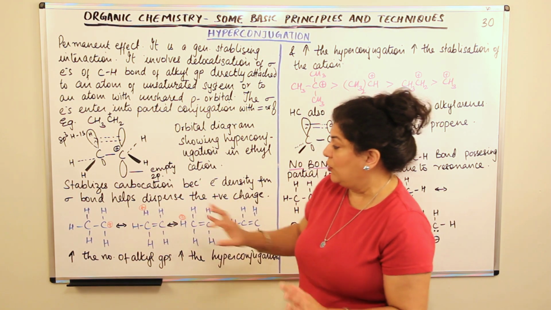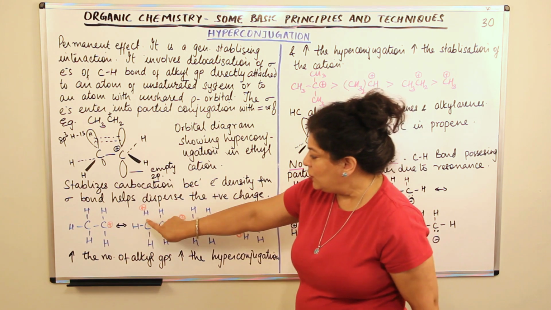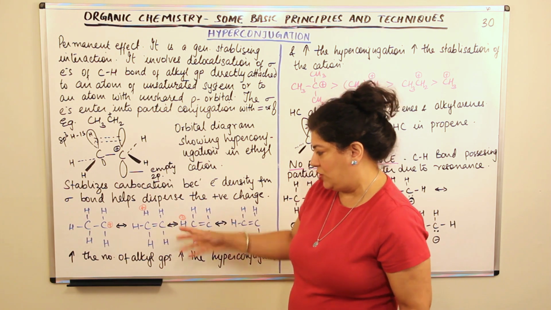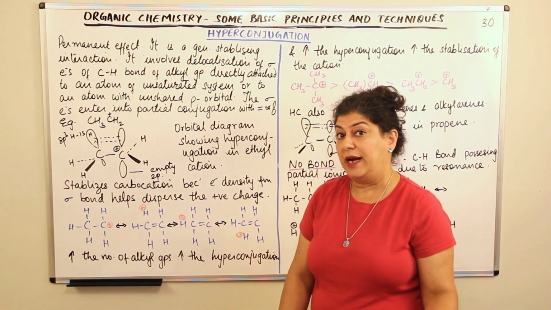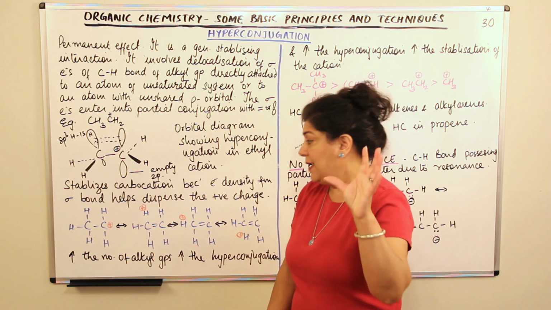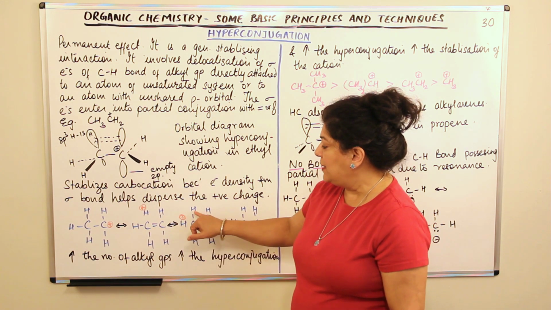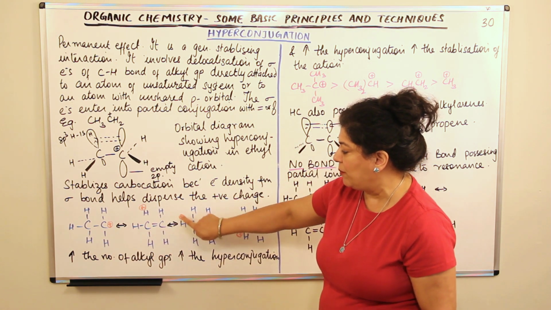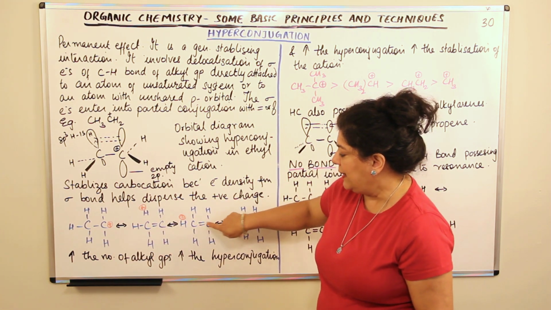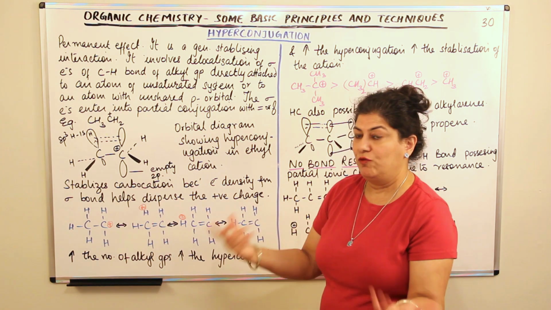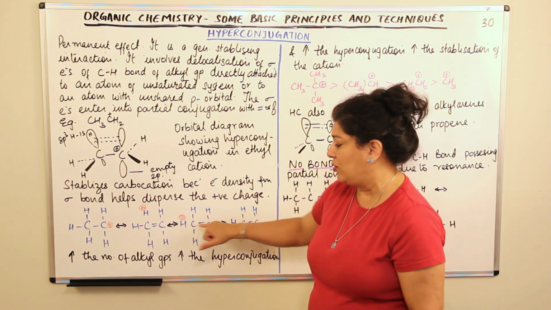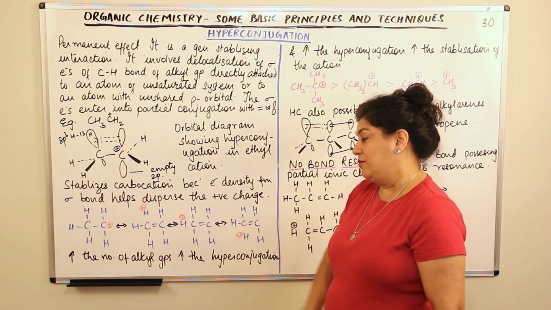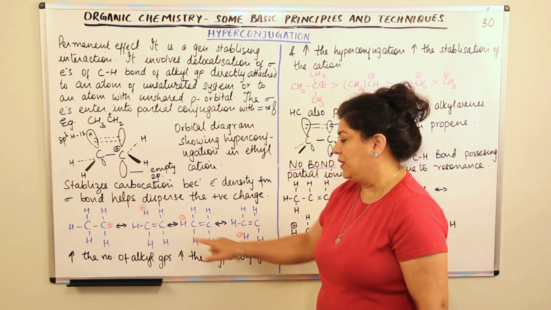So here, take a look. How is the charge dispersing? When this hydrogen hyperconjugated, the carbon lost its positive charge, and the positive charge came on the hydrogen, which now no longer has a bond. Let us assume that instead of this hydrogen, it was this hydrogen which hyperconjugated. Then the positive charge would come on this hydrogen, this bond would be lost, and the double bond would be formed. The positive charge of carbon would be lost, obviously, because it got the 2 electrons from hydrogen. And therefore, this carbon becomes neutral. And there is no bond between the carbon and hydrogen.